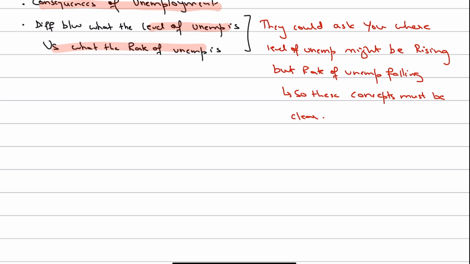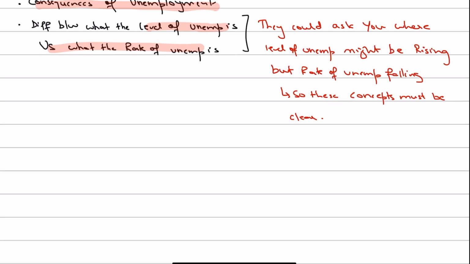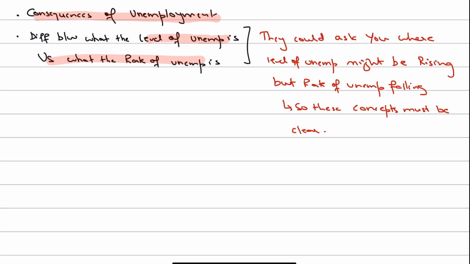While the unemployment rate is basically the number of people who are without jobs as a percentage of the labor force. So the unemployment rate is the number of workers that are unemployed divided by the labor force, times 100, right? It's because it's a percentage. Now, you need to understand that they both are different. Why?